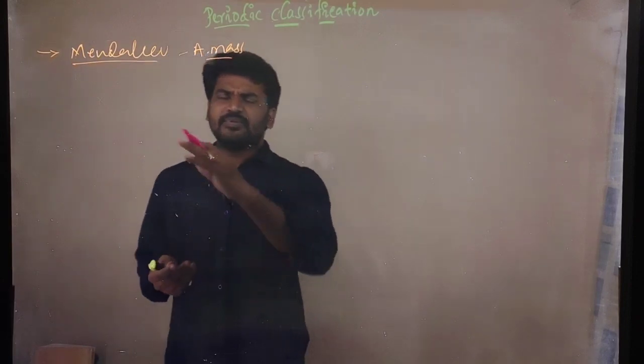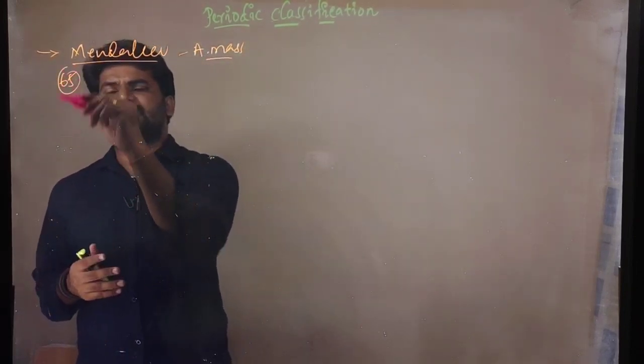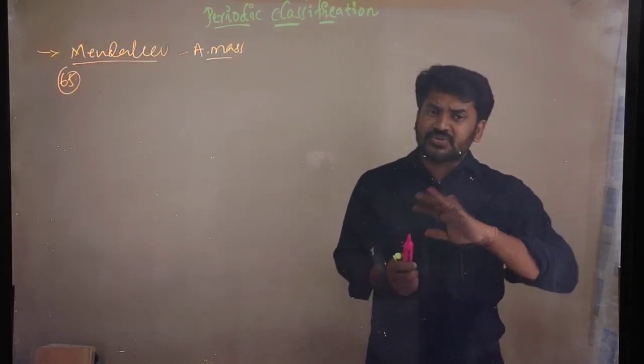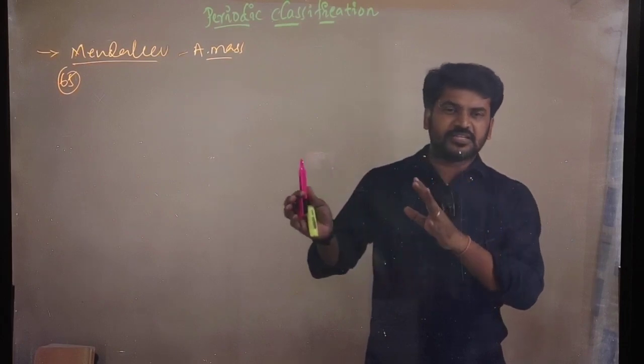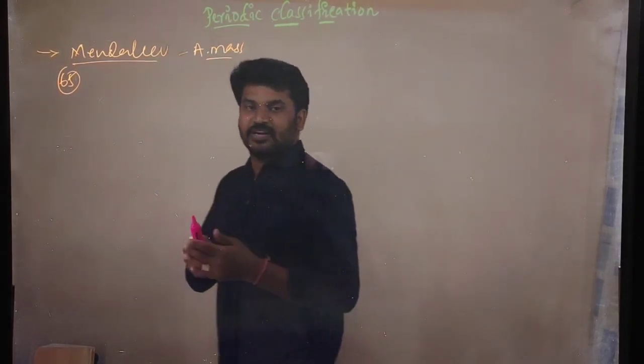At the time of Mendeleev, around 65 elements were known, right? And he observed the properties of all the 65 elements, like physical properties and chemical properties, right?